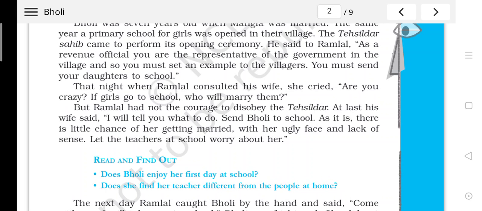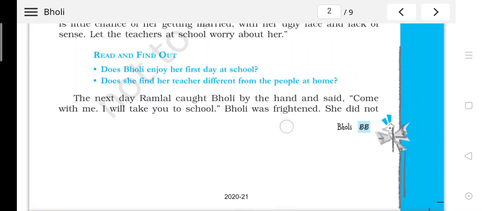That means they have taken a decision to send Bholi to school. Not because they were willingly thinking to send her to school, not because they want her to be educated, but because they just want to show others that yes, they are sending their girl child to school, and they think Bholi does not have that sense, so it would be better that we send her to school. And what happened later in the story, I am going to continue.